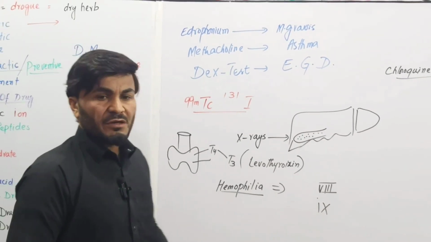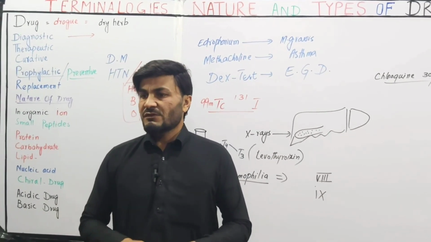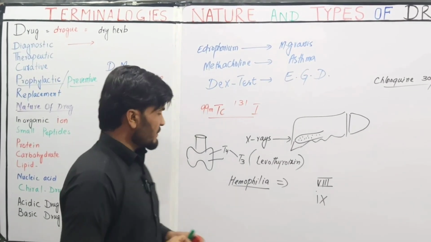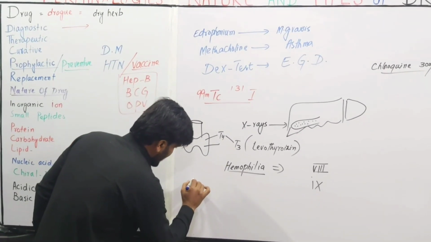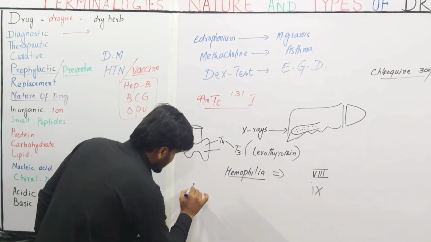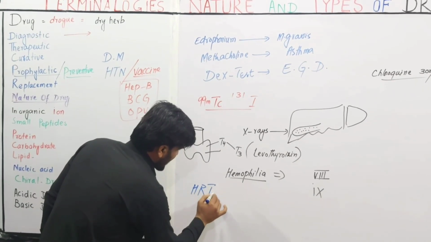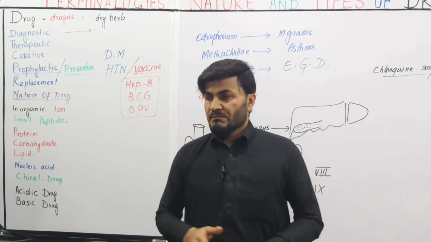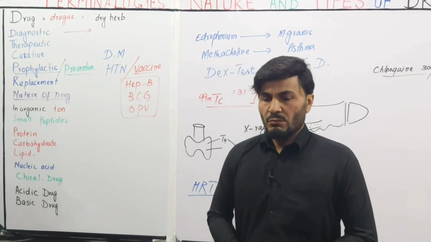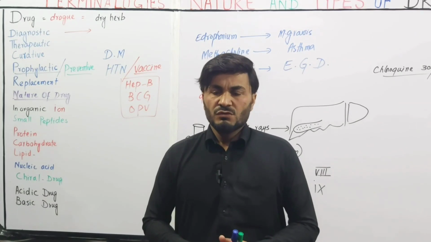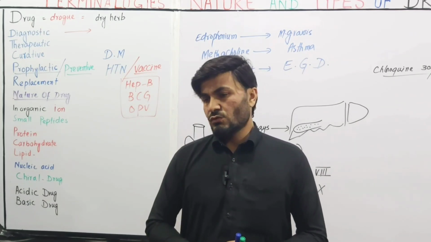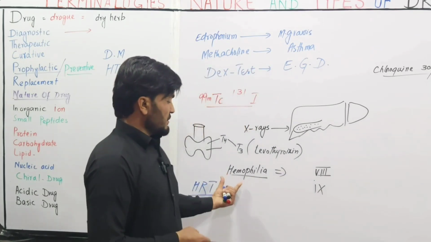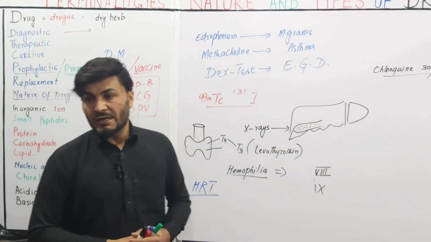And another, in a menopausal woman, there is a deficiency of the hormones estrogen and progesterone. So hormone replacement therapy, specifically estrogen and progesterone, describes when the drug is used as a replacement agent, because in this condition in a menopausal woman, it is used to reverse the signs and symptoms from the deficiency of estrogen and progesterone.